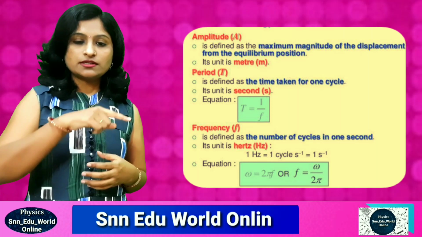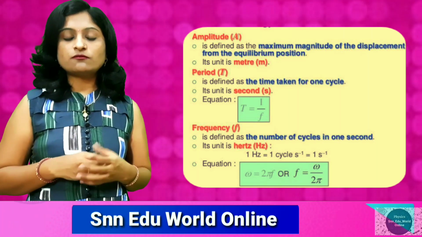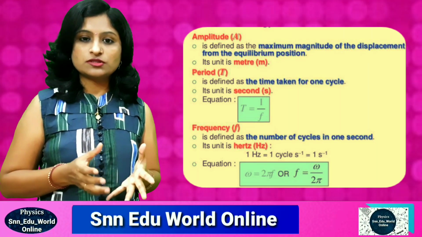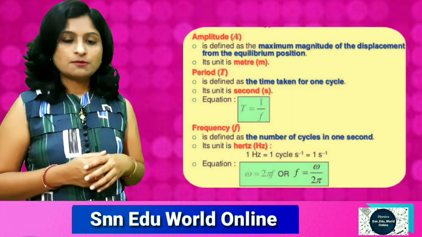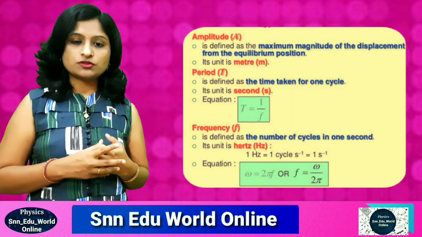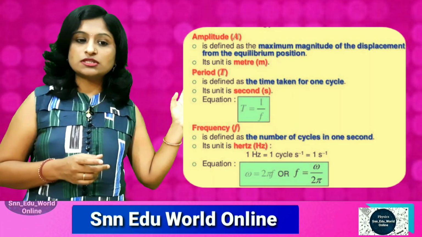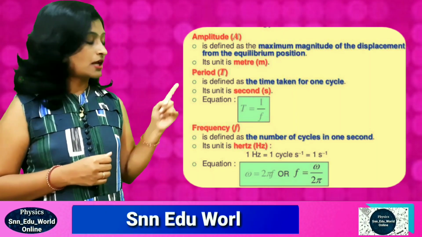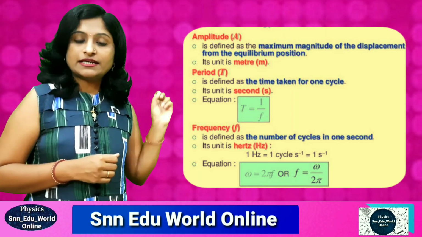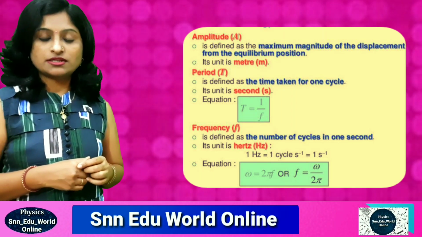According to wave theory, the maximum displacement of the particle from the mean position is the amplitude. Here also the same, the particle is displaced from its mean position, so the maximum possible displacement about its mean position is called the amplitude. It is a distance, so it is measured in meters.